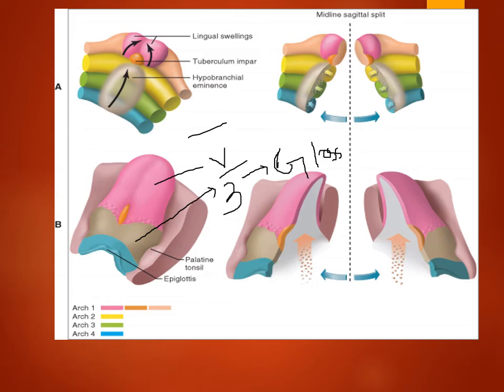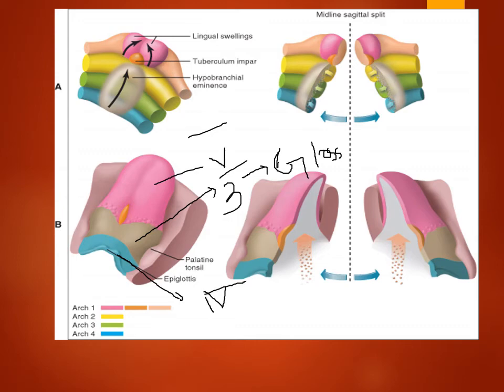The glossopharyngeal nerve, which is the nerve of the third arch, carries general and taste sensation. And the posterior most part is formed again from the hypobranchial eminence, but it is from the fourth arch. So the nerve of the fourth arch is the superior laryngeal nerve.